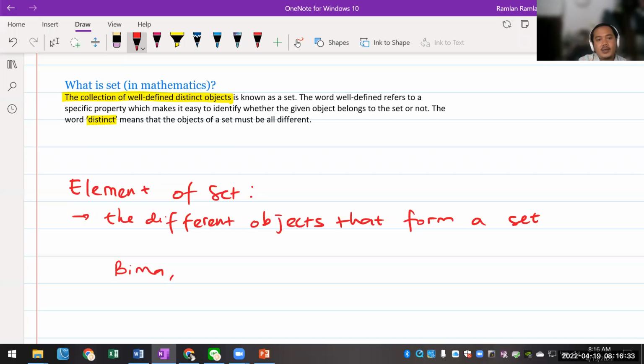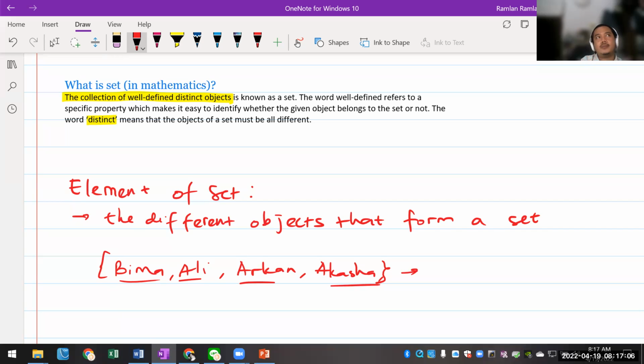So for example, if I write it again, guys, like Bima and then Ali and then Arkan and then Kasha, and so on. If I write this down, these I will call the elements. What set is this? This is a set of boys in grade 7 Wellington, for example. So these are what we call a set. You can just write it down like this, or if you can write it down in order, it's going to be better.